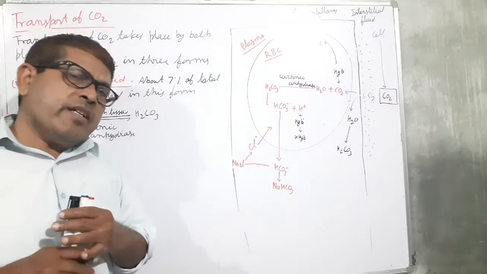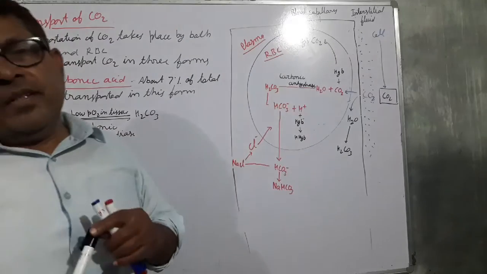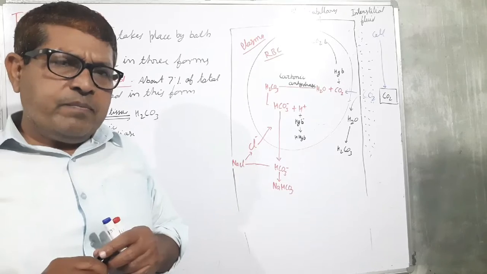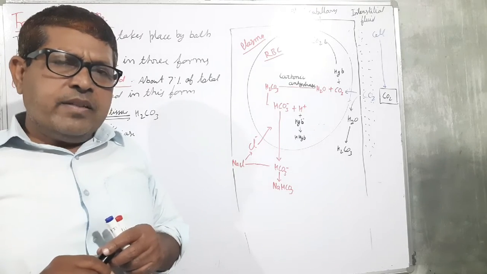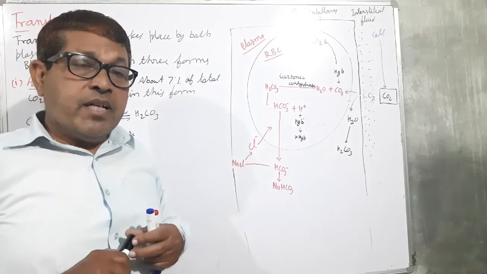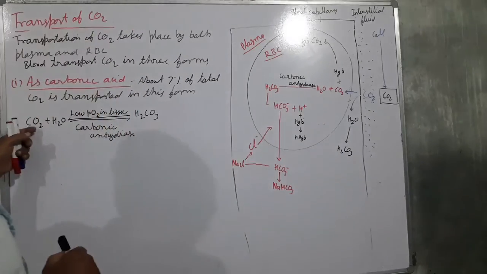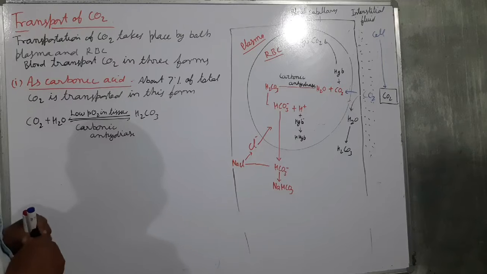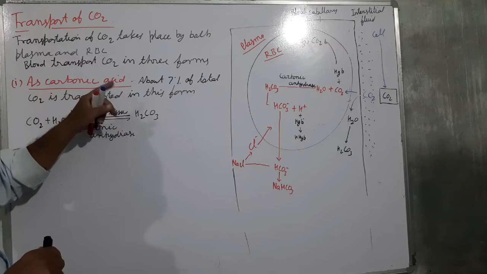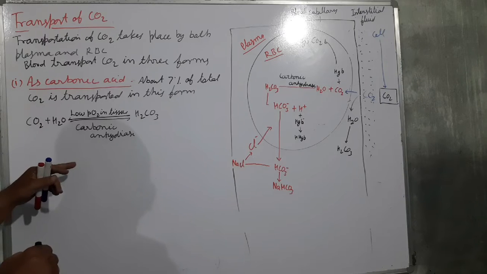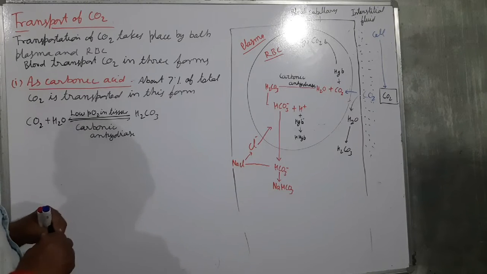When this carbonic acid reaches the lung alveoli, there is a very high partial pressure of oxygen. That is why they dissociate into carbon dioxide and water. So about 7% of the total carbon dioxide is transported in the form of carbonic acid.